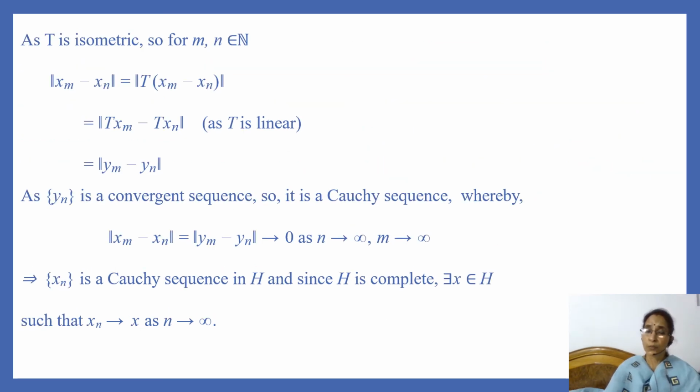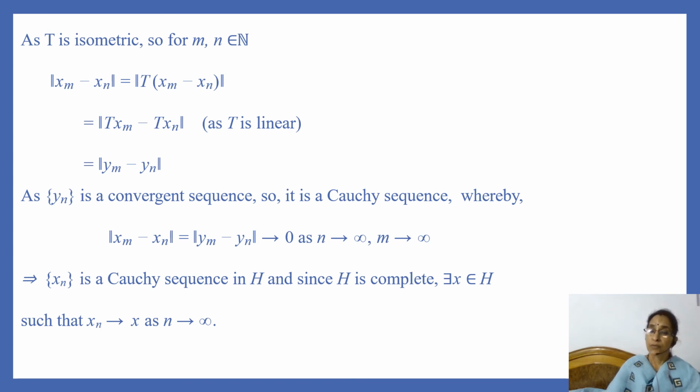As T is isometric, for natural numbers m and n, norm of xm minus xn is equal to norm of T of xm minus xn, because xm and xn are elements of H, and so xm minus xn is also an element of H. And this is equal to norm of Txm minus Txn as T is linear, and this is equal to norm of ym minus yn.